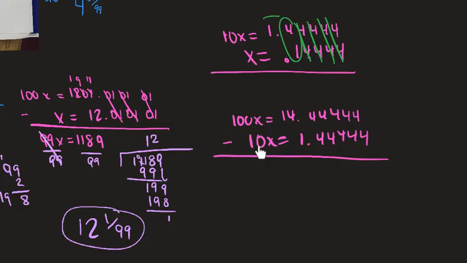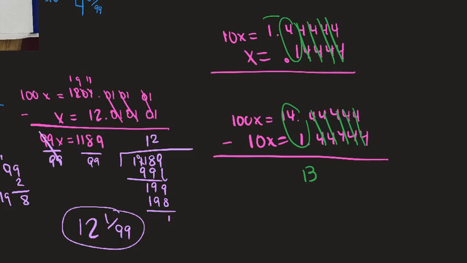So step one didn't work for us. We have to go to this new plan, this new step 1. So we're going to have to multiply both sides by 10 and then multiply both sides by 100. So now all the repeating 4's go away and I'm left with 13.